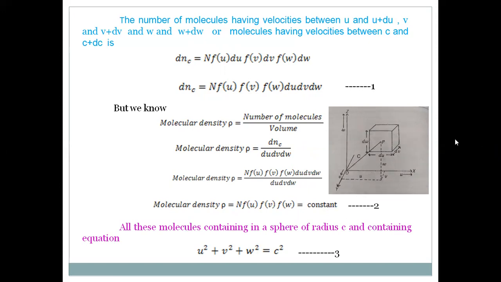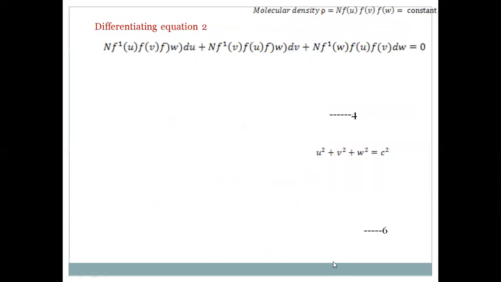From this, c square is equal to u square plus v square plus w square, which is what we have written here. This gives the sphere of radius c. This is the equation of the sphere, that is u square plus v square plus w square is equal to c square. That is taken as equation 3.